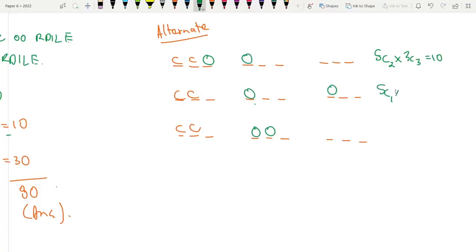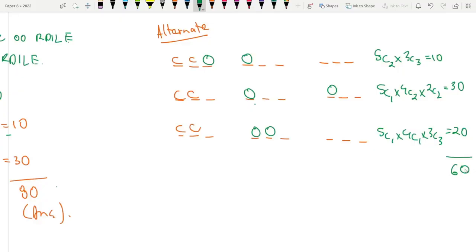So it's basically 5C1 times 4C2 times 2C2, which is how much? That's 30. Next, 5C1 times 4C1 times 3C3, which is 20. So 20 plus 30 plus 10 gives you an answer of 60 in total. These are scenarios where the C's are actually together. Okay, got it?